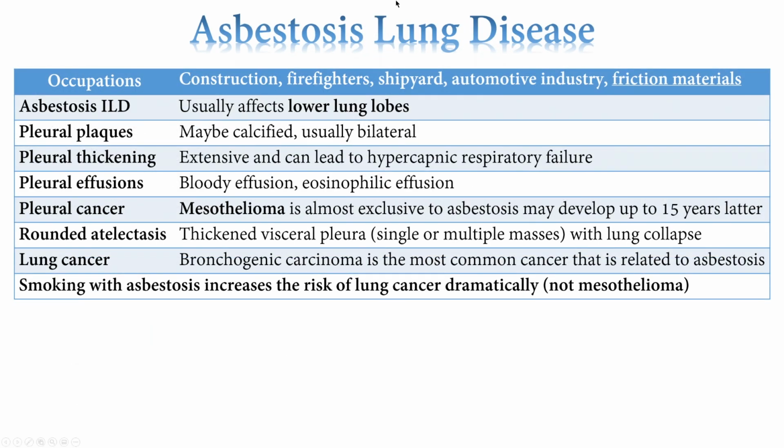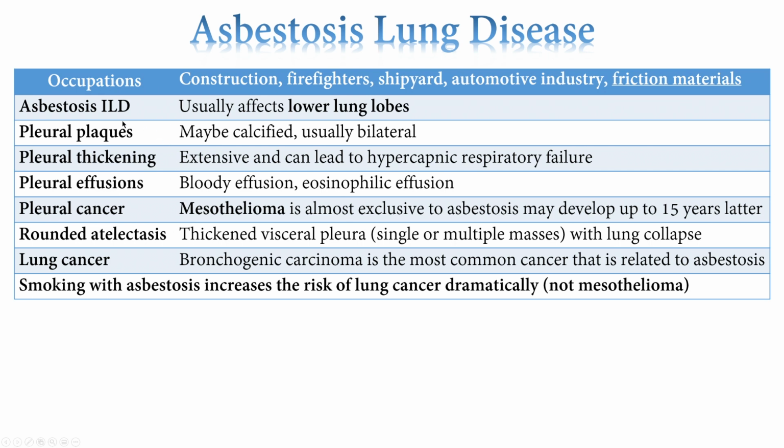Asbestosis lung disease. Now, asbestos lung disease usually affects the lower lung lobes, not like the others, right? And it's usually people working with buildings, construction, cement, the firefighters, because they also deal with houses, people building stuff, building automotive, industrial stuff, brakes, friction materials, building ships. Now, there is a lung disease associated with that.